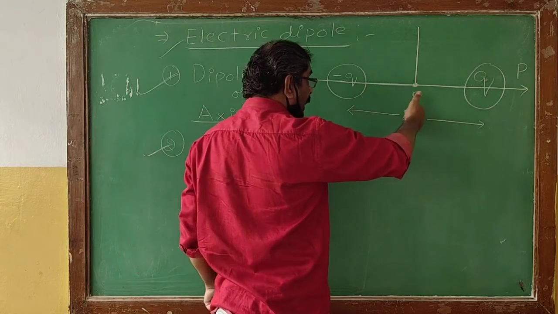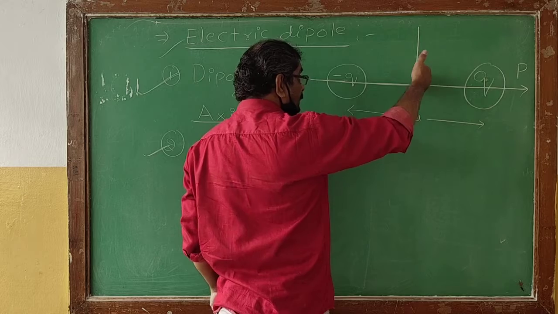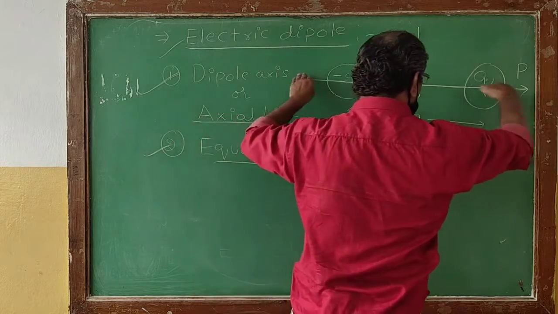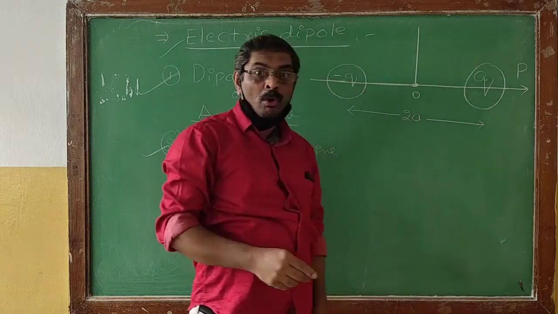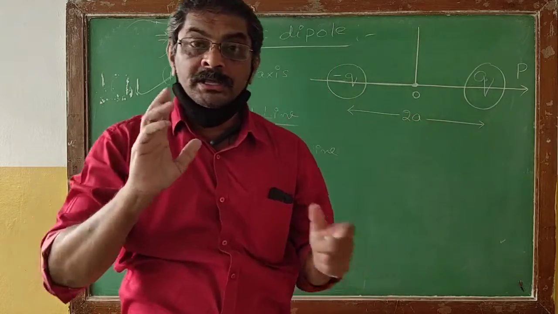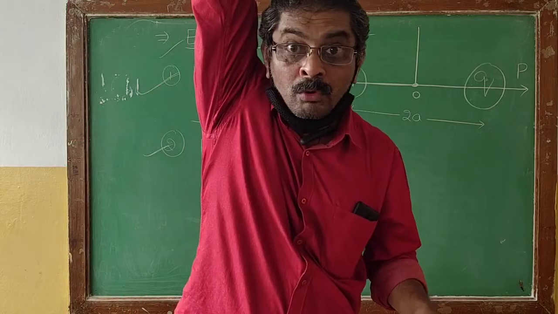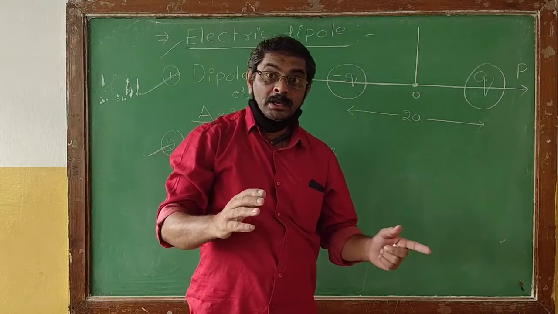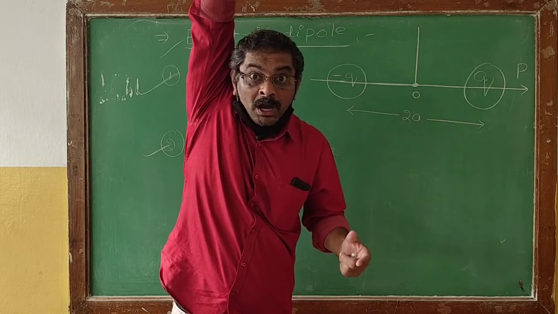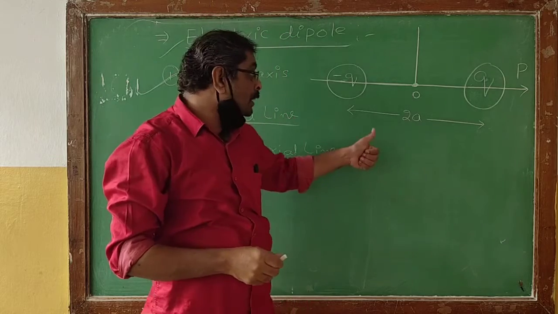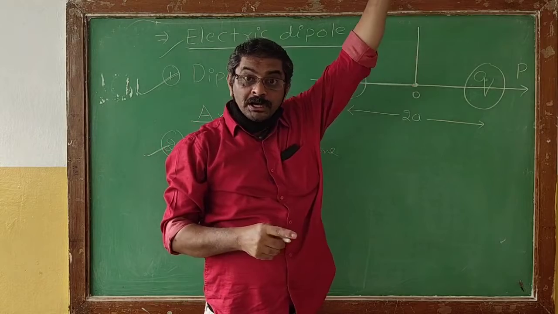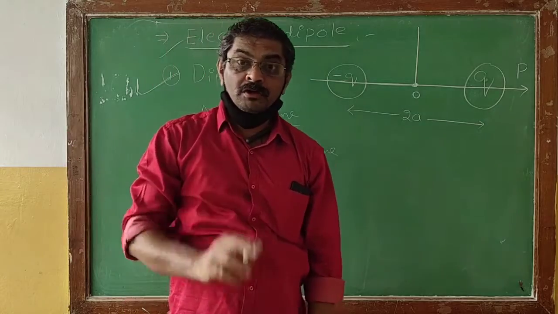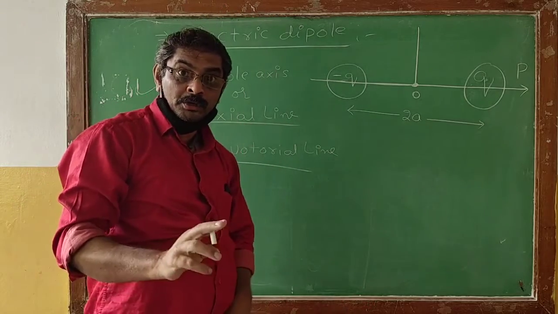The vertical line that passes through the center of the dipole, perpendicular to the dipole axis, will be generally called the equatorial line.